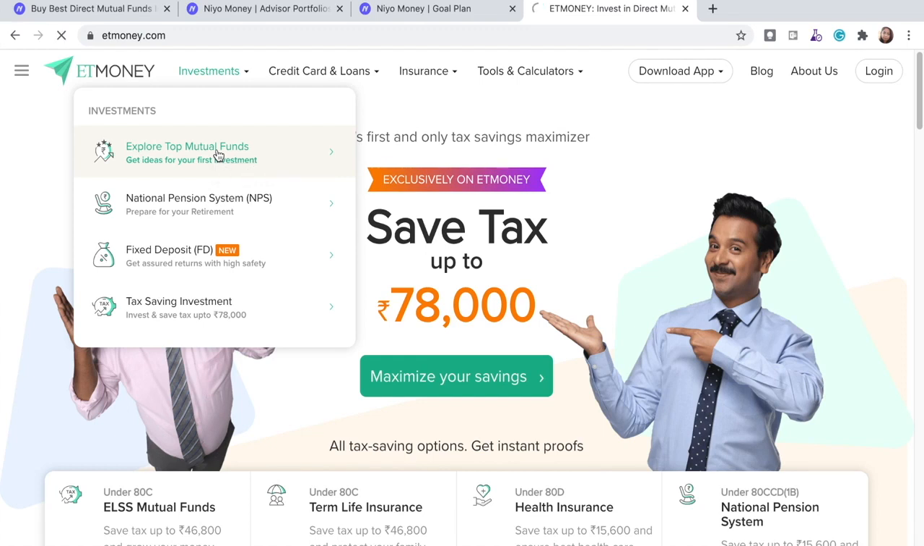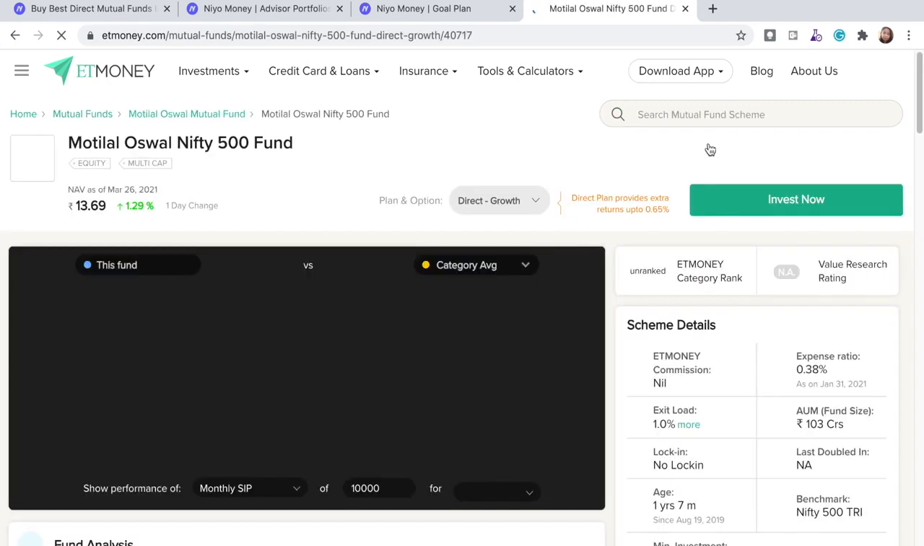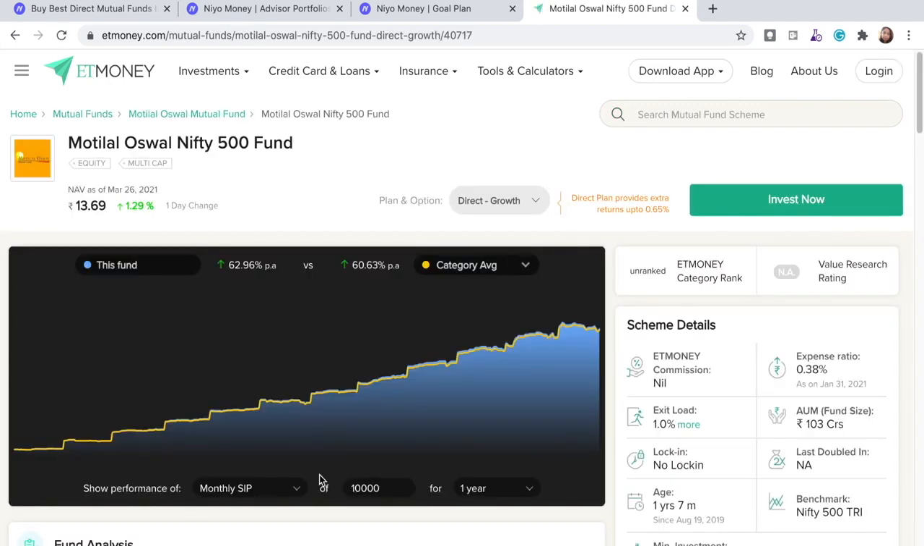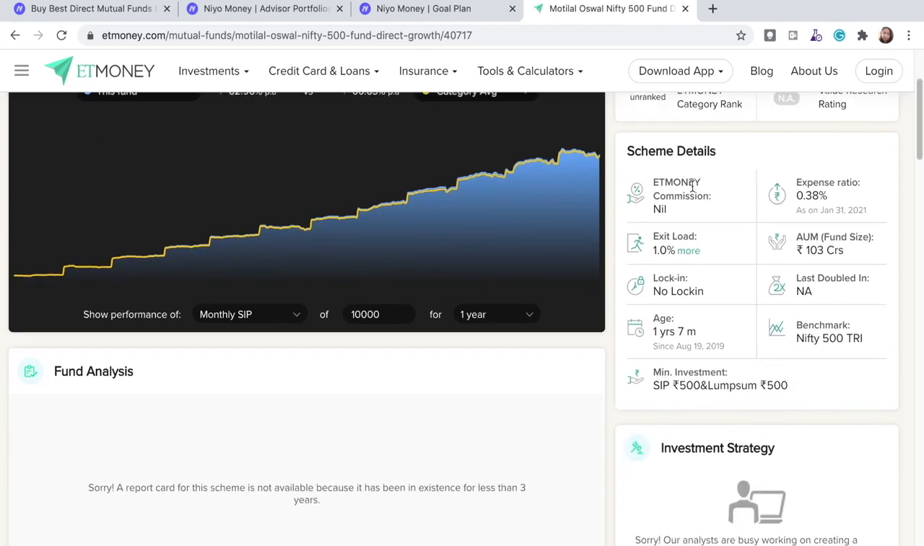So let me go to this mutual funds page, and when I just press control V, the name of this fund, it will automatically pull the details. So here you can see the performance of this fund very clearly. This is about the Nifty 500 fund, so all the top 500 companies part of this Nifty would be there in this fund. And you can also read the scheme details here.